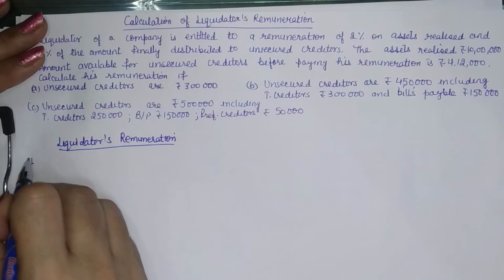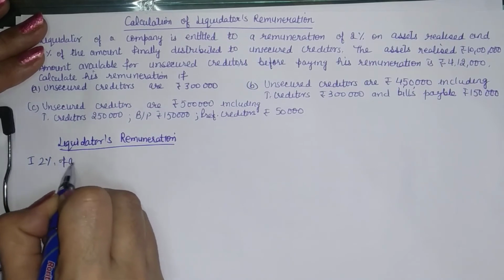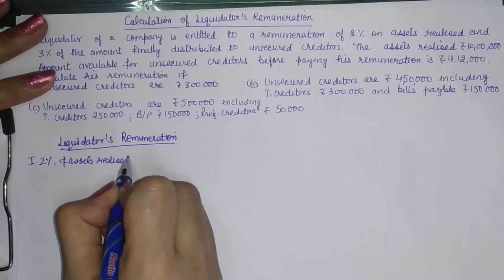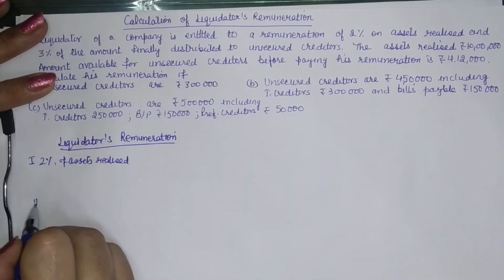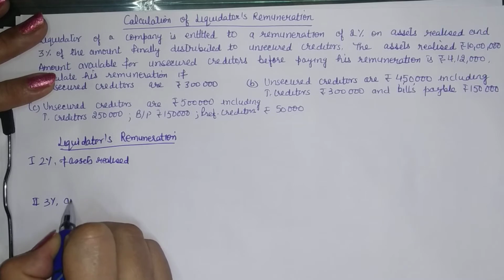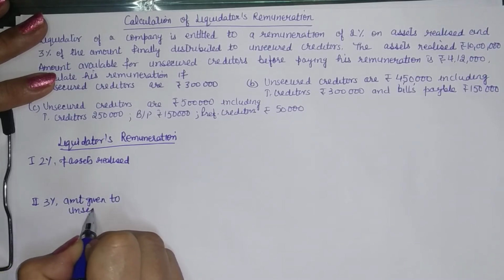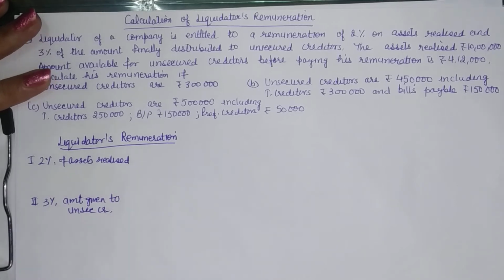The first component is 2% of assets realized, and the second component is 3% of the amount given to unsecured creditors.